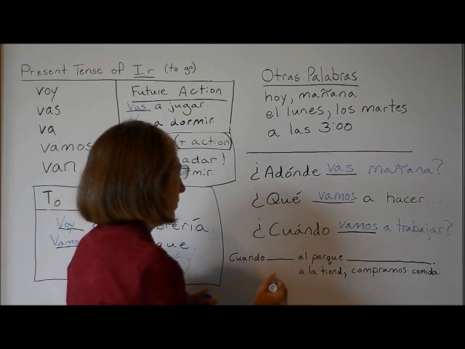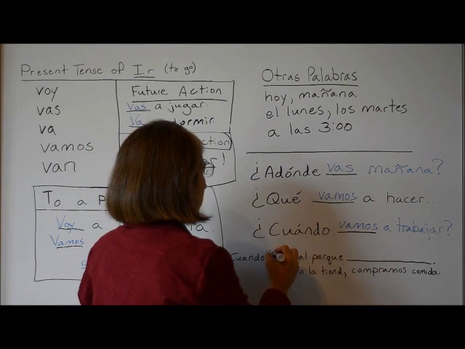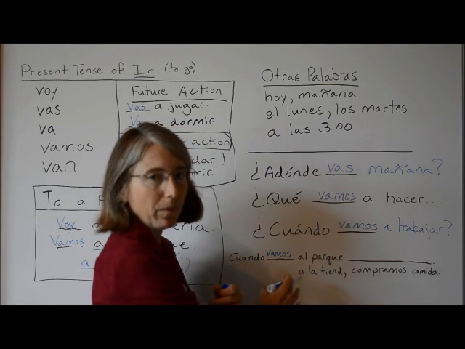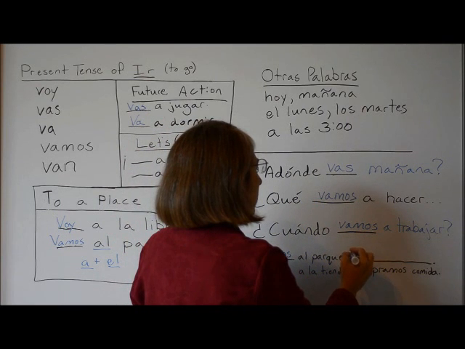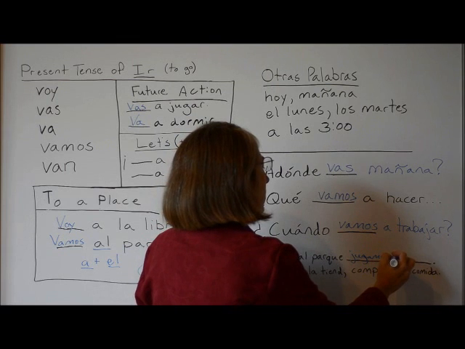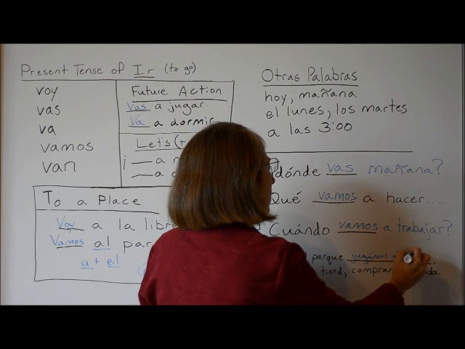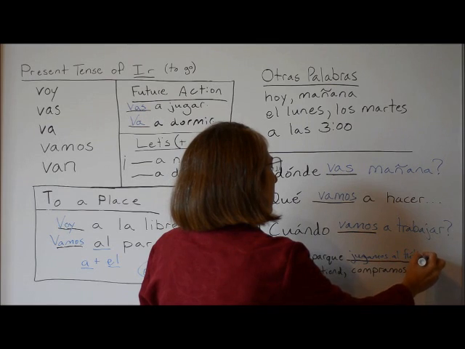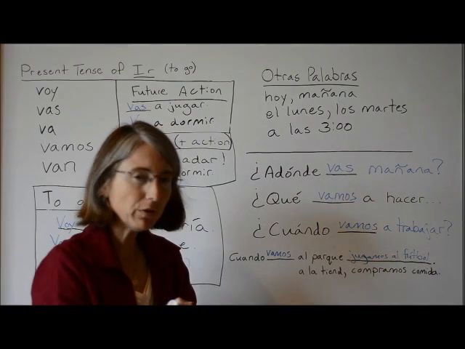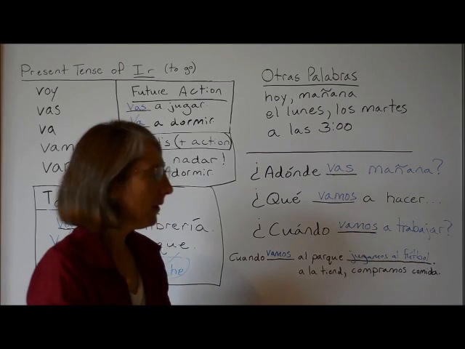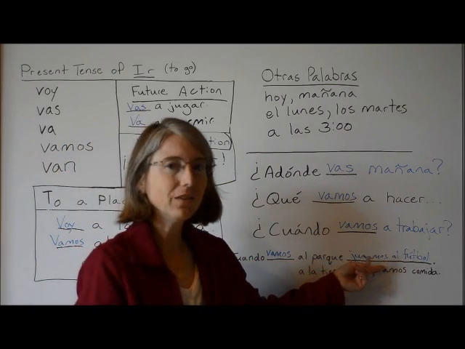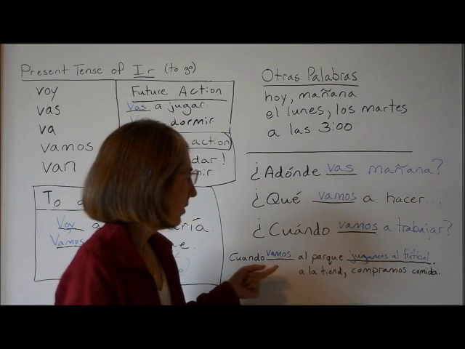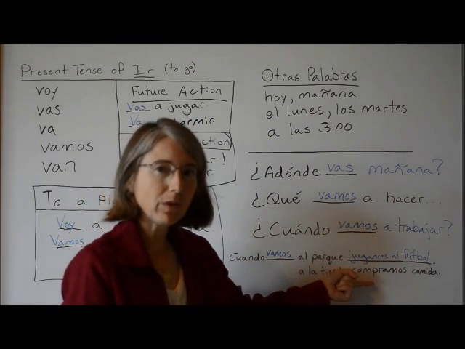Cuando vamos al parque, jugamos al fútbol. Another thing I want you to pay attention to with this sentence is this verb is conjugated and this verb is conjugated as well. Cuando vamos al parque, jugamos al fútbol.